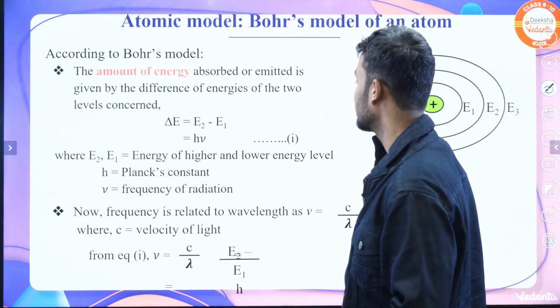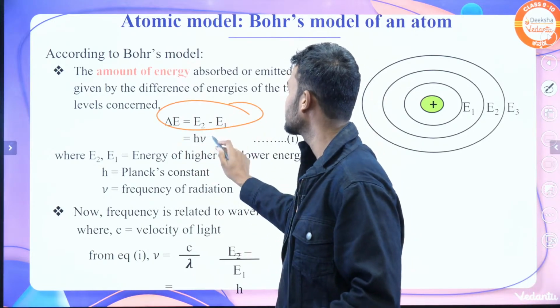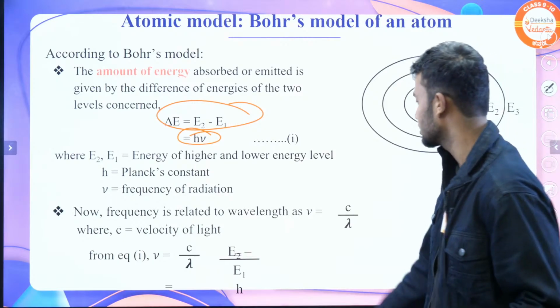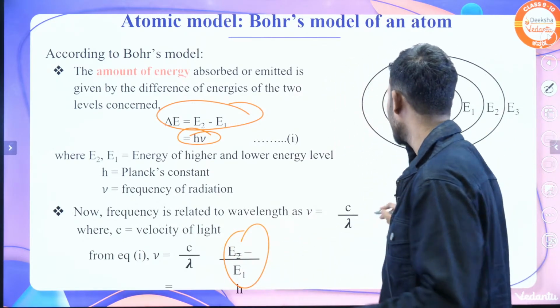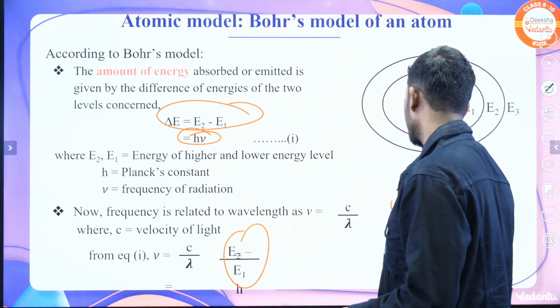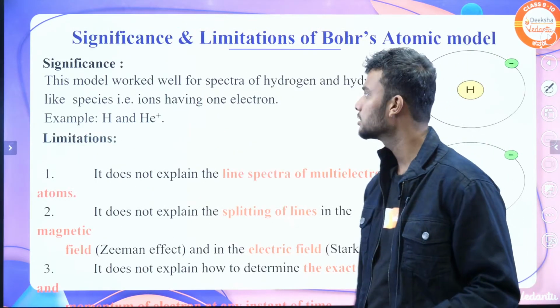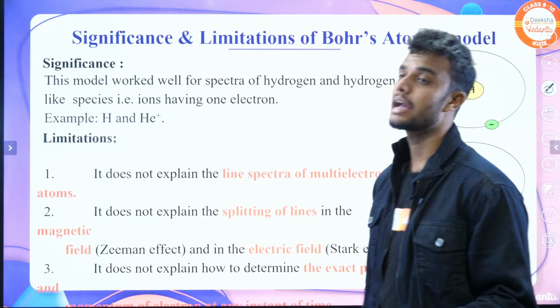Bohr says this. ΔE = E2 − E1, and it is given by hν. The frequency is given by this equation: ν = (E2 − E1)/h.